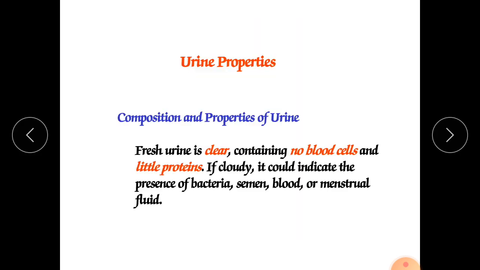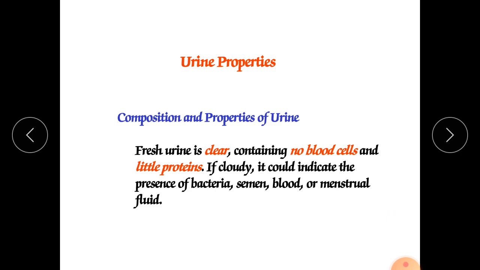Urine properties. Now here you can see the composition of urine. Fresh urine is clear, pale yellow in color, containing no blood cells, and little protein. In some conditions, amino acids can be released into the urine. In renal failure, more protein, like albumin and other proteins, can be released. If it is cloudy, it could indicate the presence of bacteria, so it should not be cloudy, or it may contain semen.